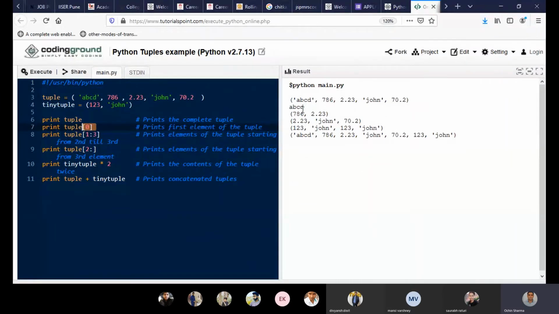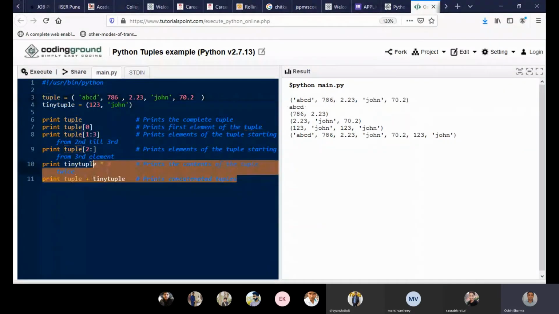We are getting all the values printed here. Print tuple: tuple is nothing but the name of a variable where we have stored the tuple values. It will be printed here, and all the rest of the operations are quite similar to what we have already seen two times. So everything that we have done before is valid in the tuple.